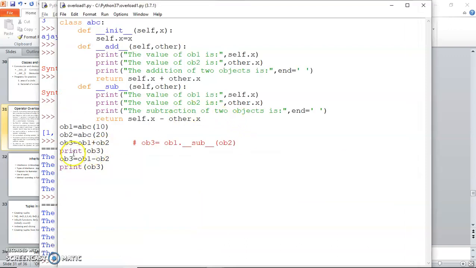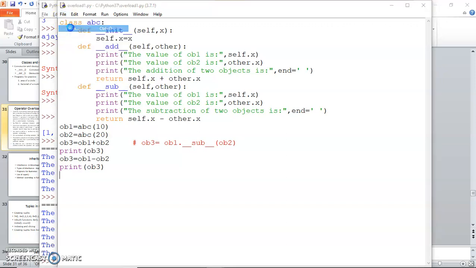Now when we write ob1 plus ob2, this is overloaded for objects. This call invokes the function add, and in the background, out of these two objects, ob1 is the object responsible for invoking the function add, and ob2 is provided as the argument, so the argument other receives the value. That is how operator overloading works in Python. You can overload as many operators as you wish, only you should understand the functionality, how it works.